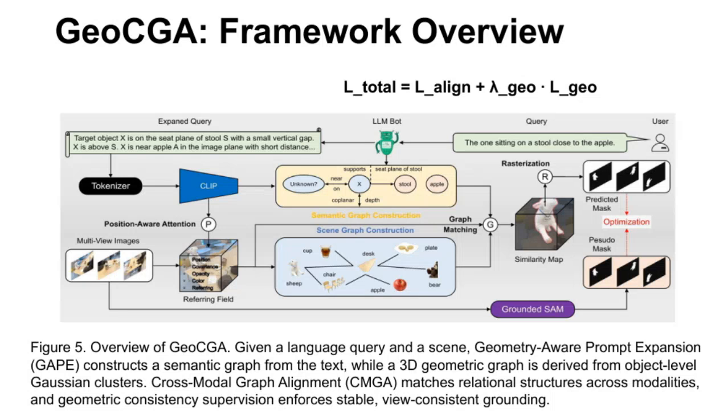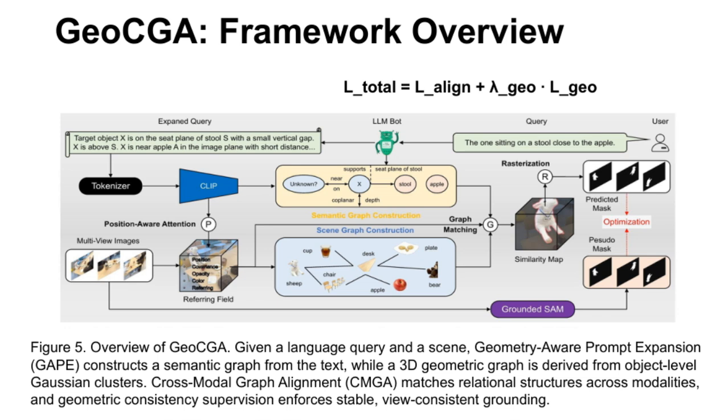Here we have an overview of the GeoCGA framework. The process begins with GAPE, or Geometry-Aware Prompt Expansion, where we use a large language model to parse the natural language query into entities and their spatial relationships, forming a semantic spatial graph. Next, in the 3D scene graph construction step, we extract object-level representations from the 3D scene using Dr. Splat, creating a geometric graph where nodes represent objects and edges encode distances and directions.